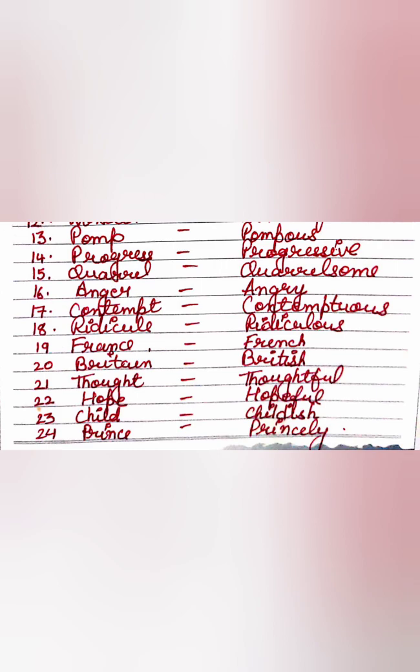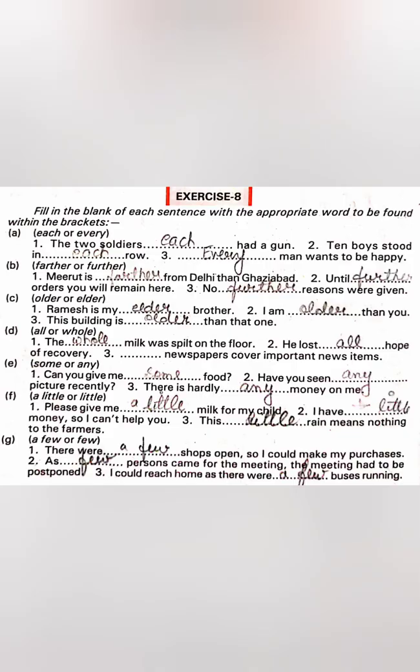Next we move to the next exercise. Exercise 8. Fill in the blanks of each sentence with the appropriate word to be found within the bracket. First one, each or every. The 2 soldiers each had a gun. Second, 10 boys stood in each row. Third, every man wants to be happy.